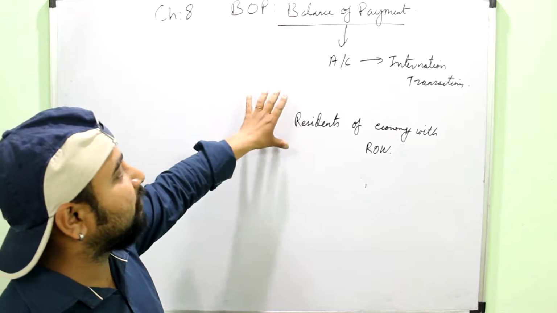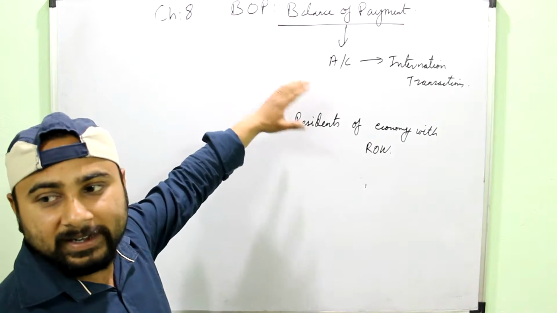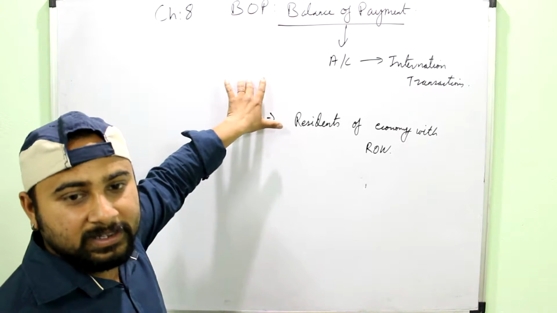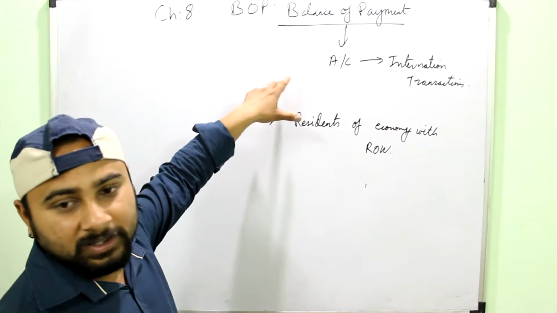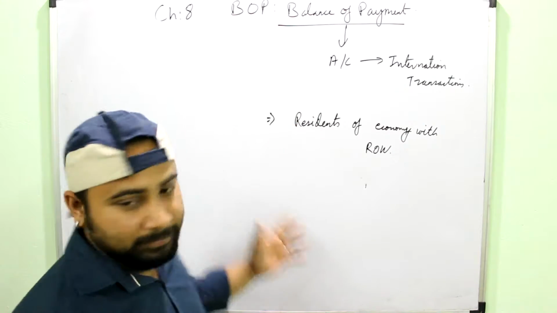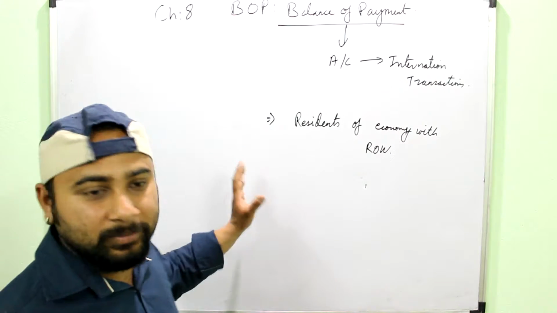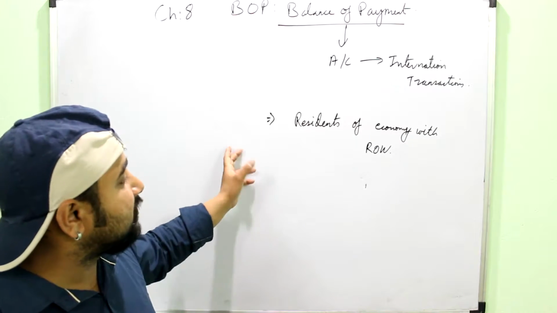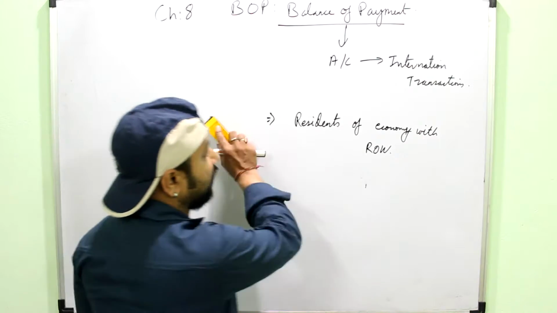You can simply understand what it means. It is simply to record what incomes and what expenditures an economy has made with the rest of the world. Or you can simply say it is like NFIA, but different from NFIA. It's a broader concept which includes each and every transaction which is done with the foreign economies.